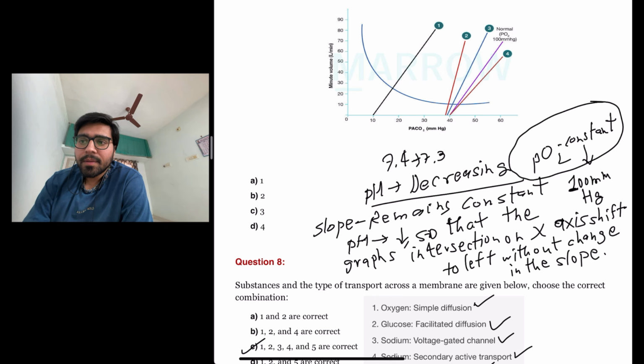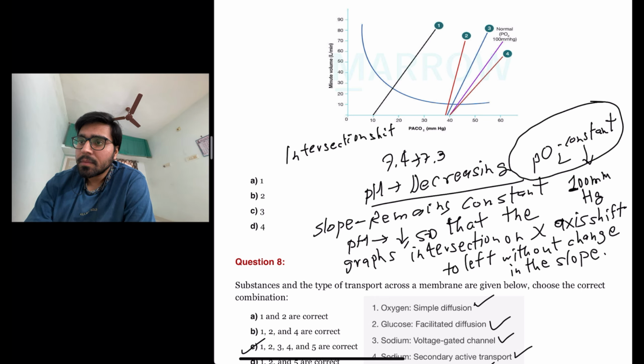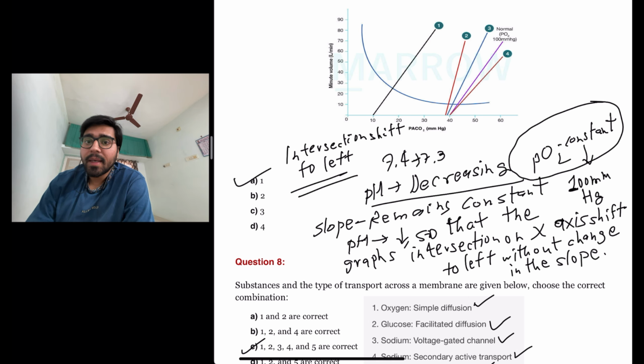Okay, so intersection shifts to left. So the answer here is A, number 1 graph. Okay, so that graph intersection changed to the left side without changing in the slope of the graph.